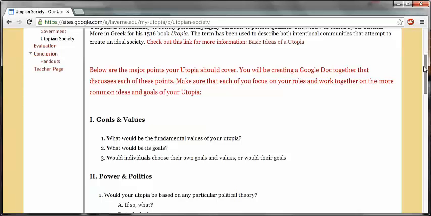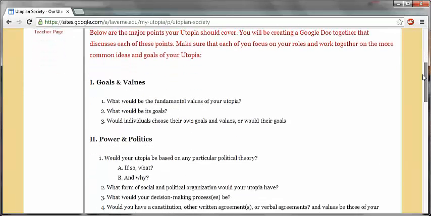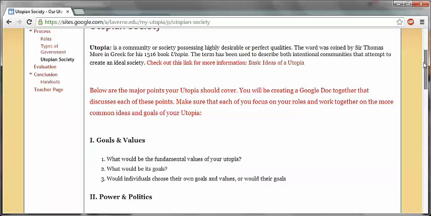And they would be trying to answer these questions and much more. I want them to think out of the box, and these are just guidelines of what they should have on their utopia outline on a Google Doc. After that, I want them to start thinking of a way to present the topic.